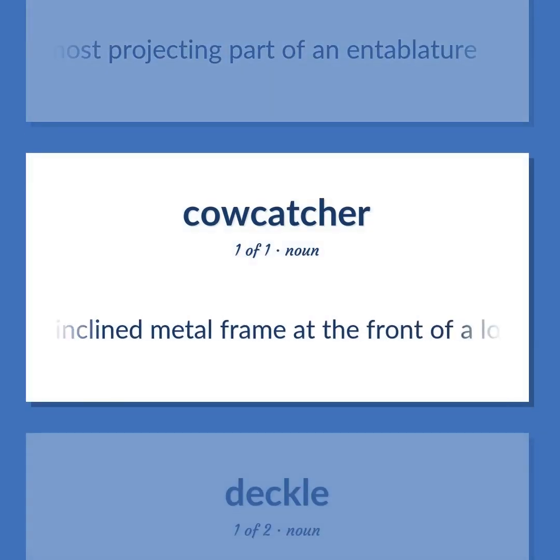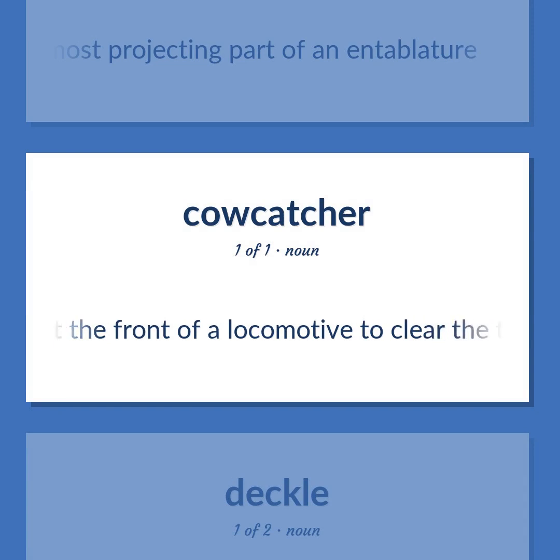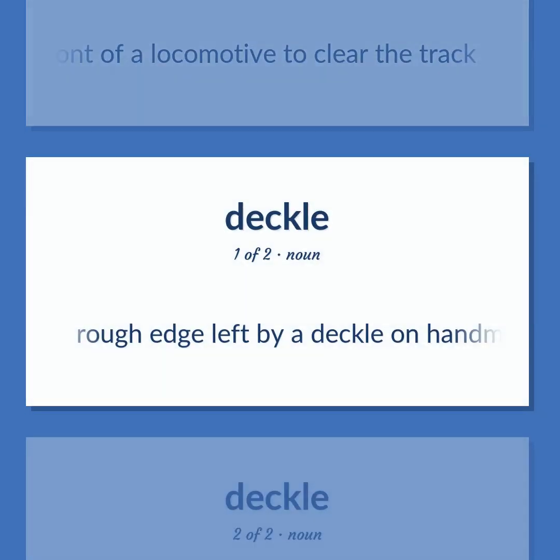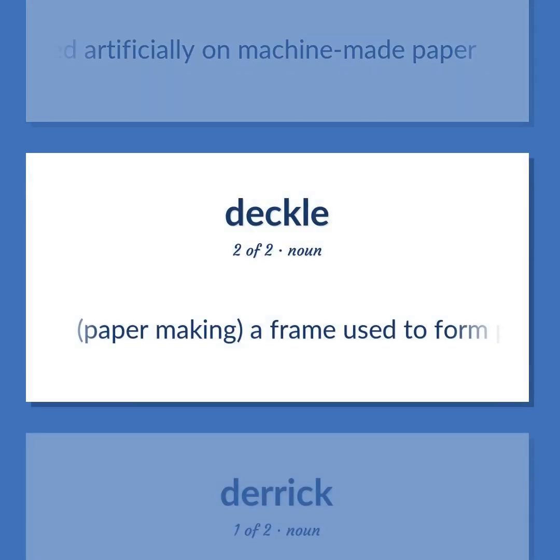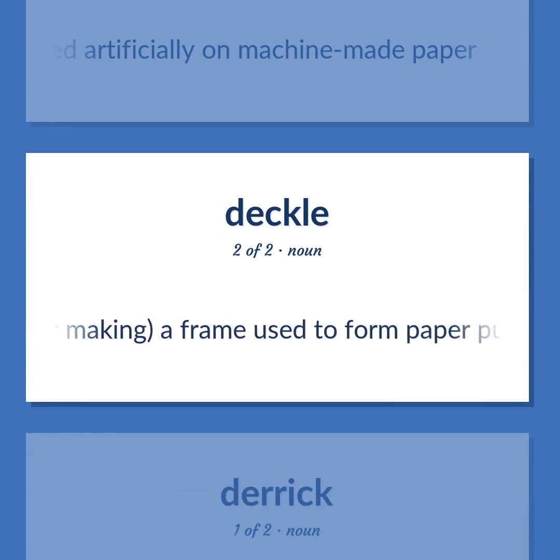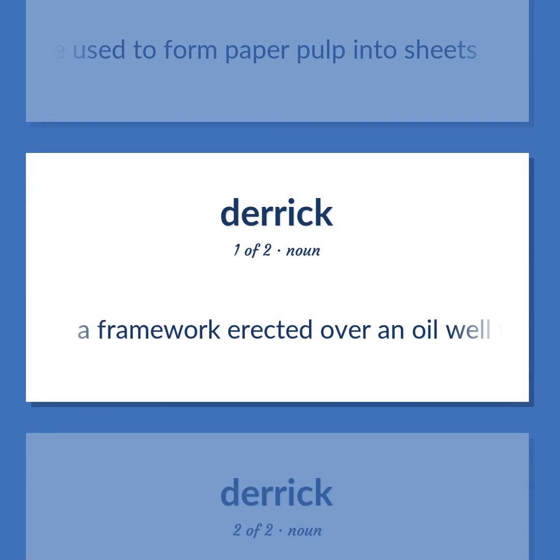An inclined metal frame at the front of a locomotive to clear the track. Rough edge left by a deckle on handmade paper or produced artificially on machine-made paper. Paper making, a frame used to form paper pulp into sheets. A framework erected over an oil well to allow drill tubes to be raised and lowered.